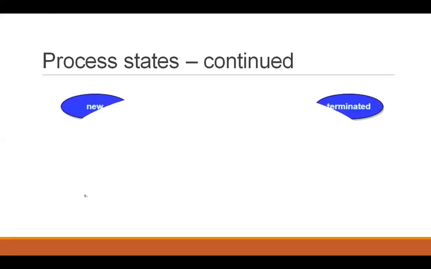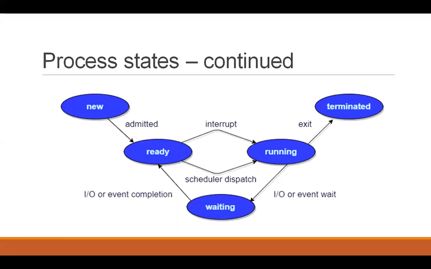This is another attempt to elaborate the concept. You can see that starting from the top left corner, a process is created as a new process, and then it is admitted to the ready queue and it's waiting. From the ready, it can move on to the running state. And from running, it can go to the waiting state if it needs to wait for some other operation to be completed, some data to be fetched.